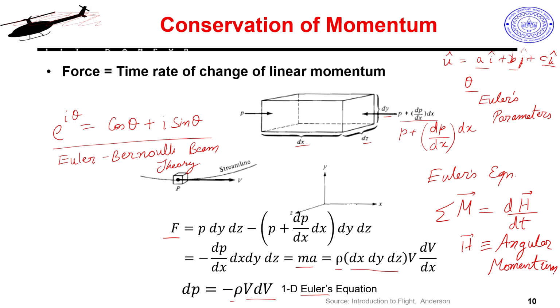So, when we try to define the flight dynamics of any aerial vehicle, we will actually be using these along with of course Newton's equation. Three equations in translation come from Newton's equation, sigma F equals d by dt of p, which is linear momentum. So, one set of equations is F equals d by dt of p, my linear momentum, and another set, three more equations, comes where you say sigma M equals dH by dt.